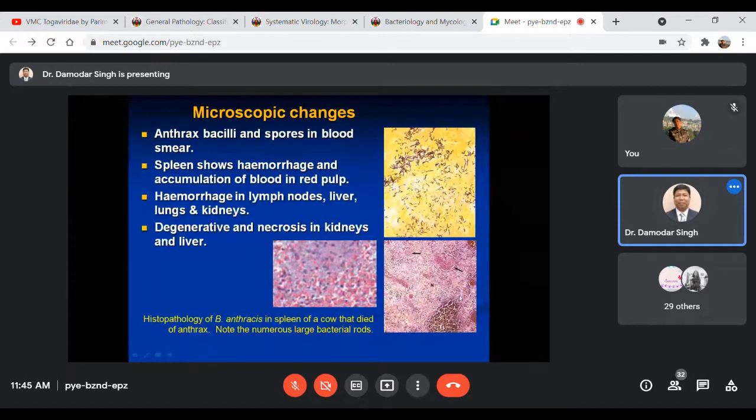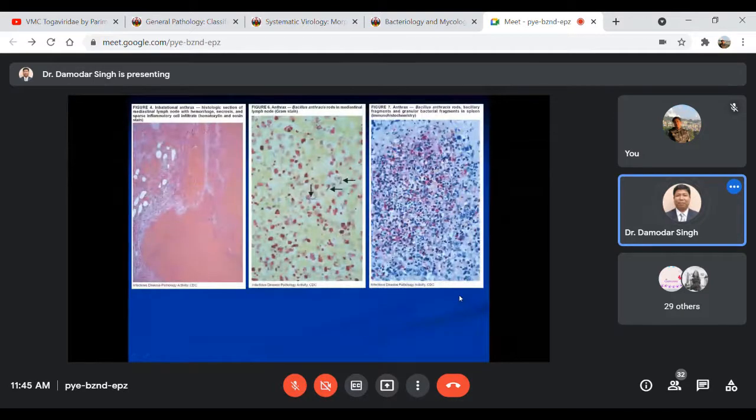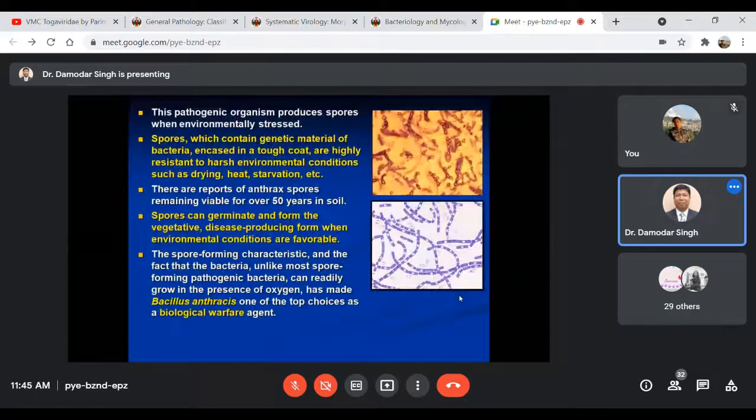Okay, so these are some more pictures of different histological sections, maybe of the lymph node and mediastinal lymph node, or in the case of the spleen, showing the presence of the organism Bacillus anthracis, the rod-shaped organisms, right?